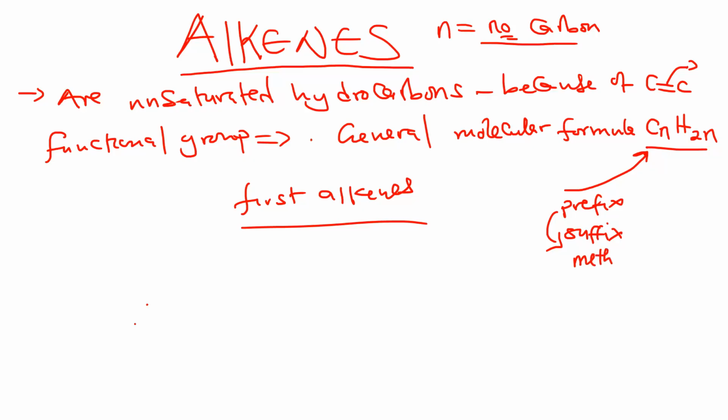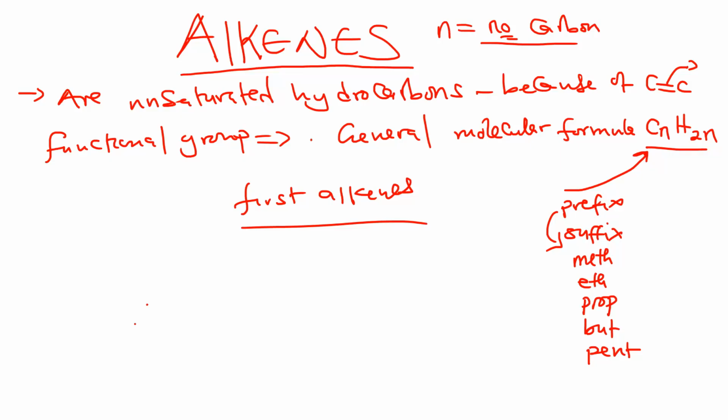If it has 1 carbon, it's called meth. If it has 2, it is eth. If it has 3, prop. 4 is but. And 5 is pent. Going down, 6 is hex, 7 is hept, 8 is oct, 9 is non, and 10 is dec. So this is what you put at the beginning of the name.